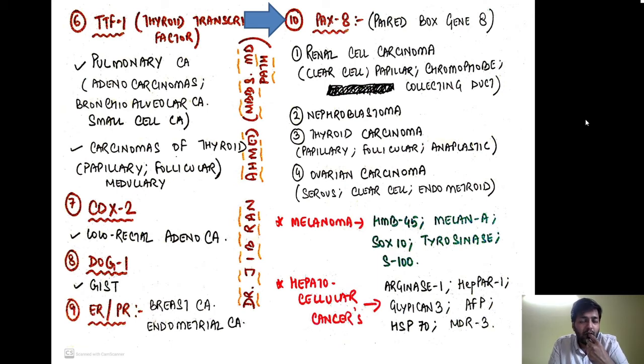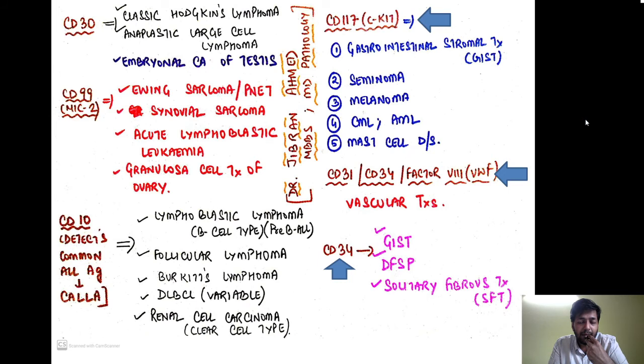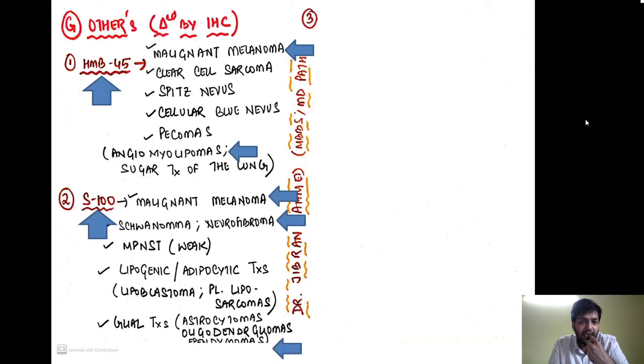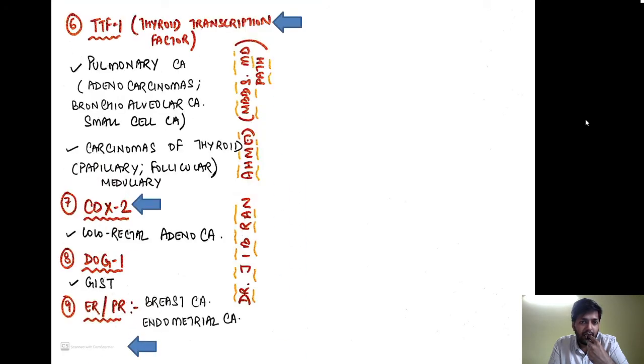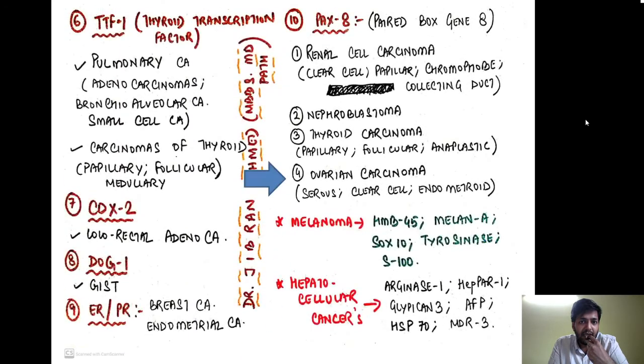Now we are going to go to tumor specific markers. Already for the vascular tumors, we have already mentioned. The markers for the vascular tumors, if you see over here, are CD31, CD34, and the von Willebrand factor. Okay, now we are going to start with the tumor specific markers. Let us see the tumor specific markers.